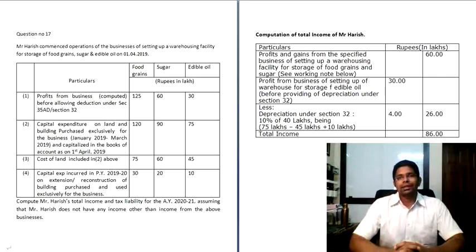Alternate minimum tax is applicable to all SSEs except companies, because MAT is taking care of companies. MAT is minimum alternate tax. Since MAT is taking care of companies, there's this concept called alternate minimum tax, which has been brought into the picture and is applicable to all the SSEs apart from companies. Now, whenever you calculate tax as per the normal provisions of income tax, you simultaneously, on the parallel side, calculate even as per the provisions of alternate minimum tax. And whichever is higher will be your tax liability.